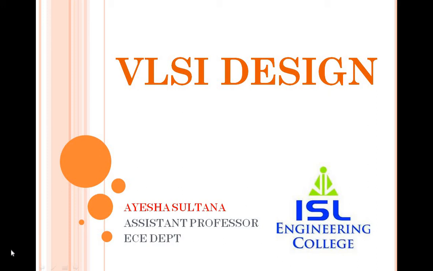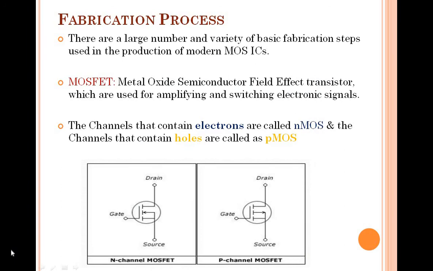So what is actually IC? IC is nothing but an integrated circuit. And what is the VLSI abbreviation? Very large scale integration. What we are doing in IC, we are fabricating a number of transistors, or dumping all the transistors on a single chip. Today we are going to discuss the fabrication process, how actually we are going to dump them.